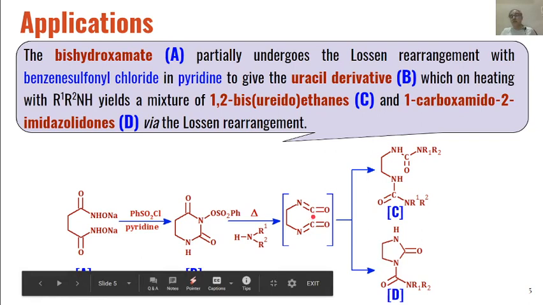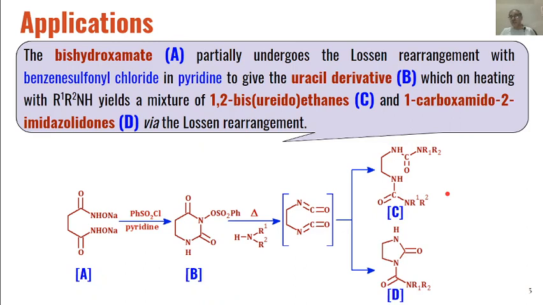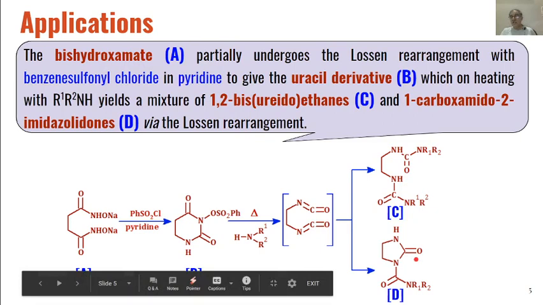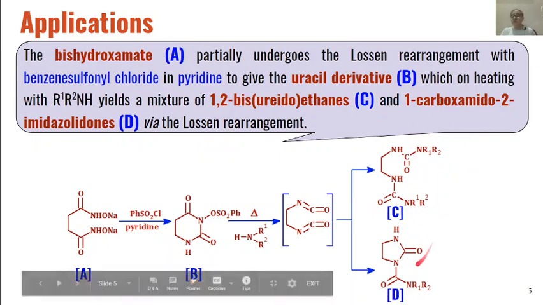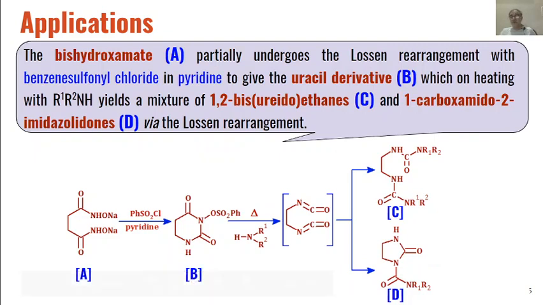The only thing is that in the reaction taking place, this secondary amine will add to this carbon as well as to this carbon, and we will get these types of open chain 1,2-bis ureidoethanes as the product, and then these can cyclize with the elimination of one molecule of secondary amine, and cyclization will lead to the formation of these types of cyclic 1-carboxamido 2-imidazolidones as the product.